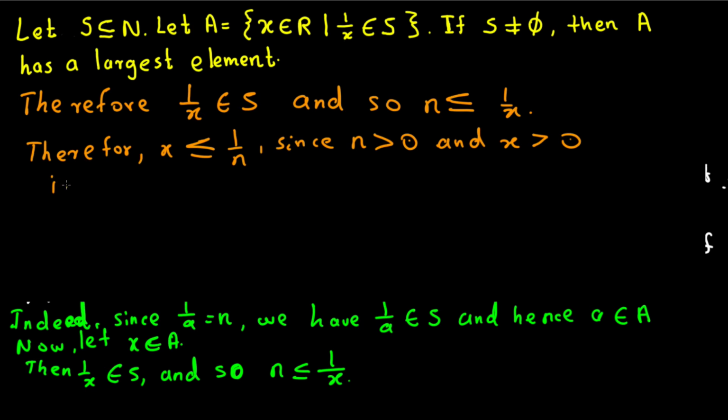In other words, we can say that x is less than or equal to a, because we said a = 1/n, right? So we can say x is less than or equal to a.